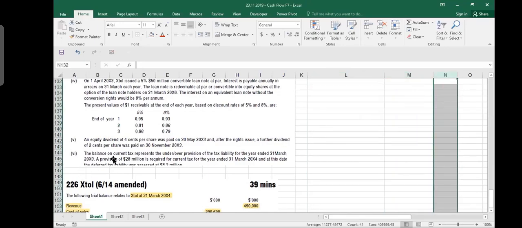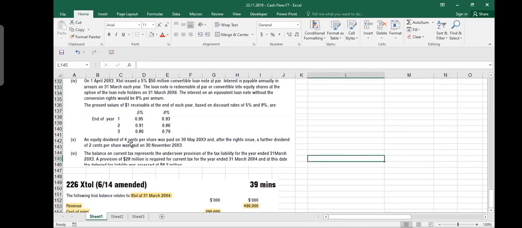Okay. Now we do this adjustment. Adjustment number 5. It says that an equity dividend of 4 cents. Now please pay attention.